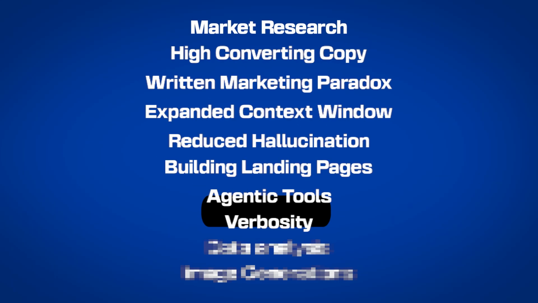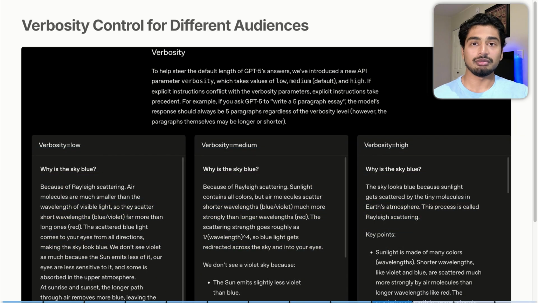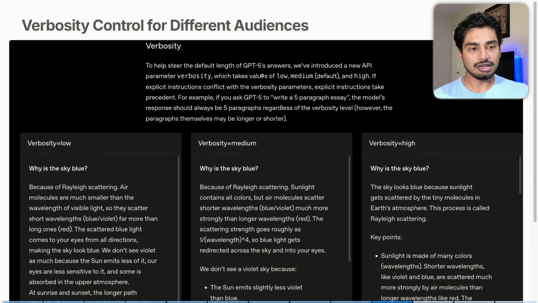All right, this is point number 8, and this is verbosity control for different audiences. Verbosity is something I wasn't familiar with before, but basically it helps you steer the default length of GPT-5's answers based on what you want. So for example, if you ask GPT-5 to write a 5-paragraph essay, the model response should always be 5 paragraphs, regardless of the verbosity level that you actually state.